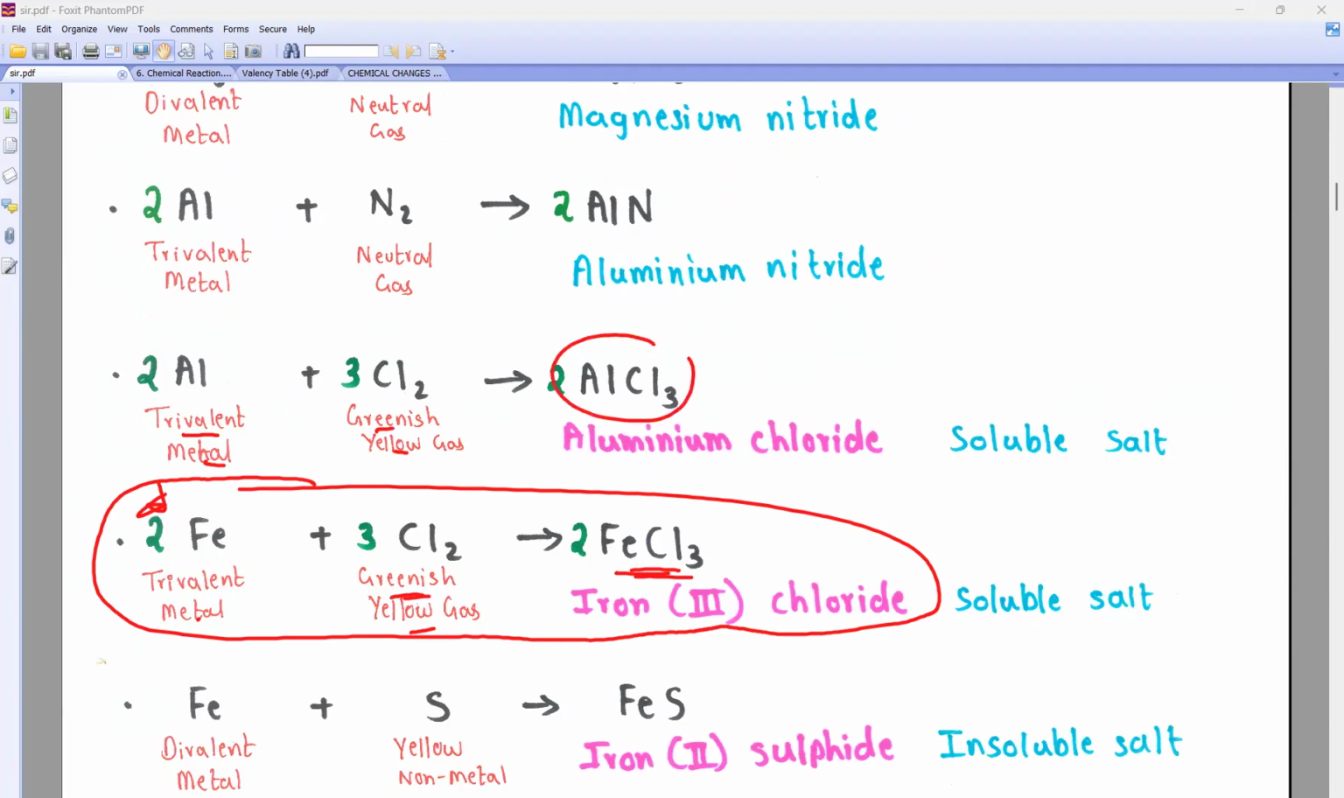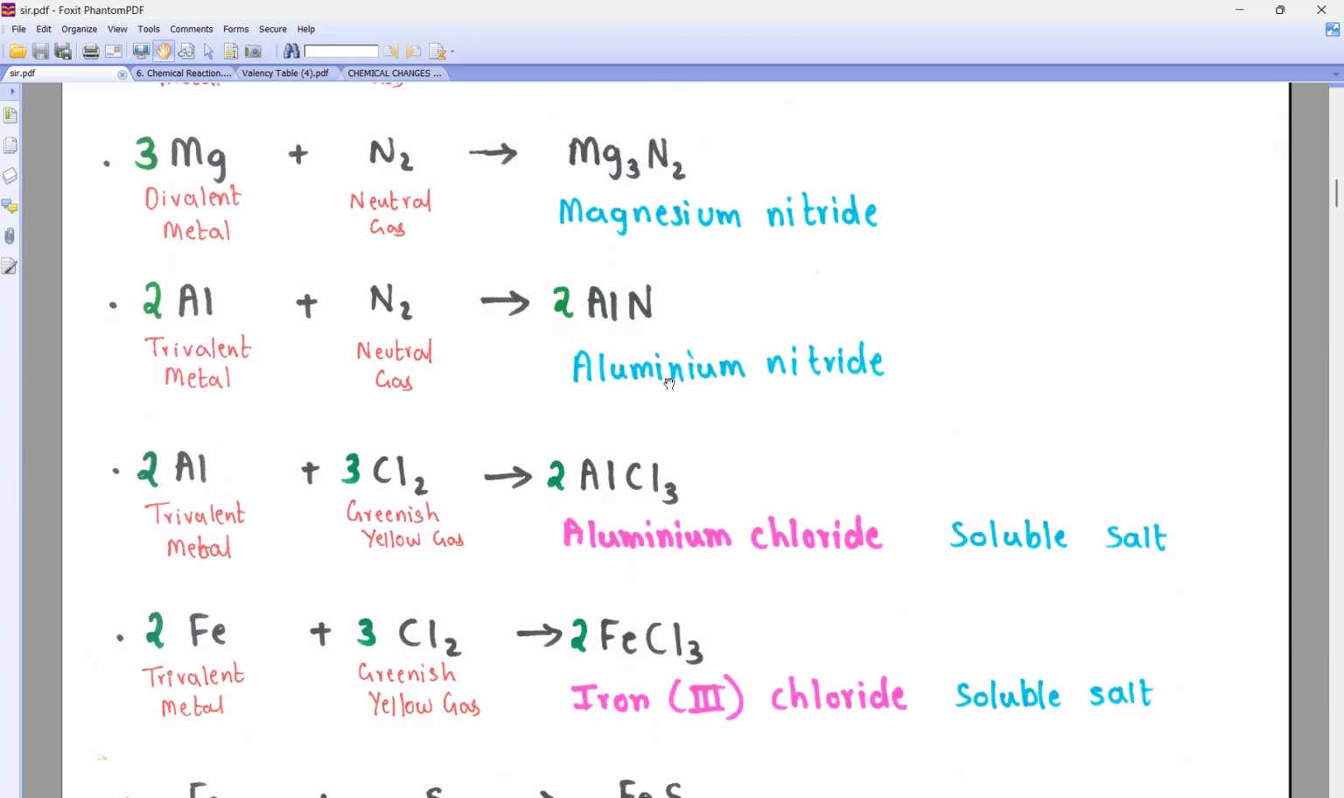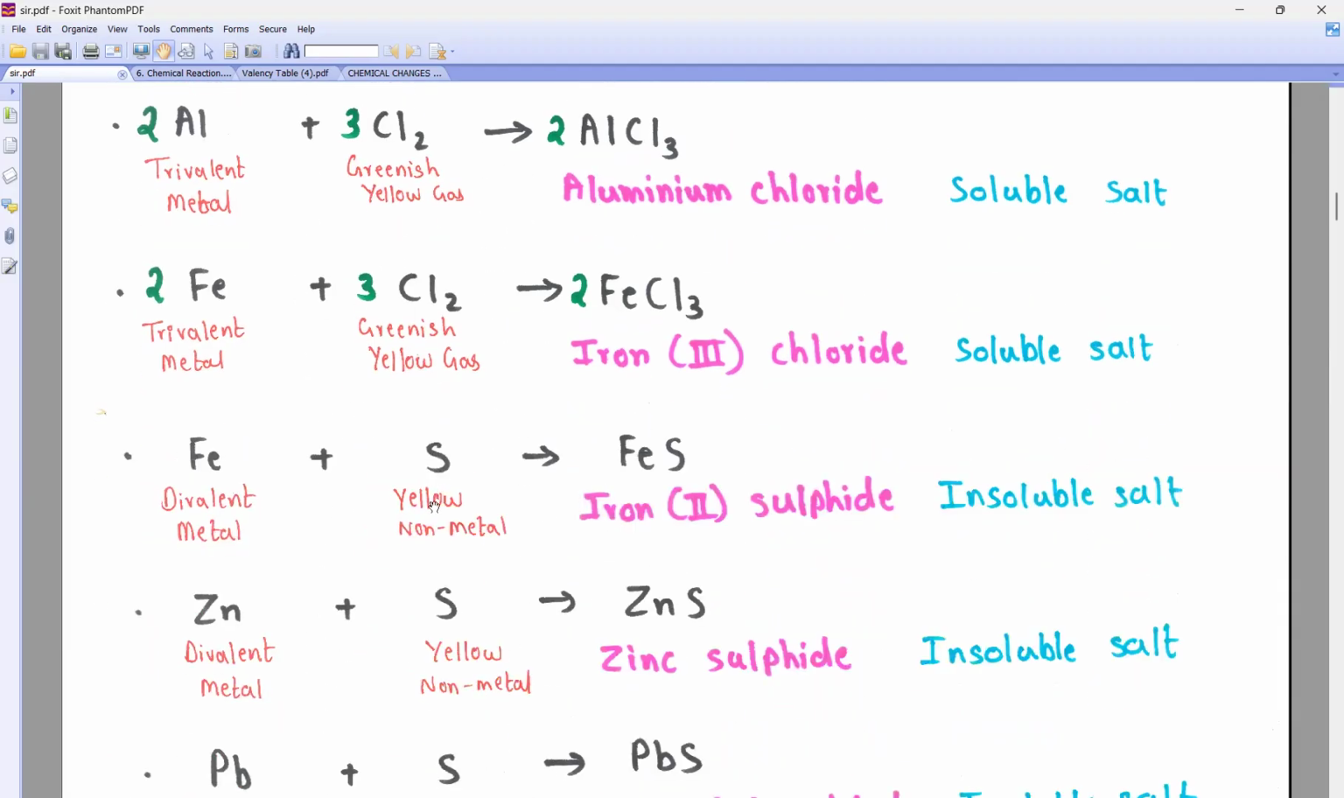Can you see trivalent metal and greenish yellow gas? Clear. Now suppose beta, if I tell you, write a reaction between Fe and a yellow non-metal. Yellow non-metal means what should come to your mind? Who was the yellow non-metal? Sulfur. So what are you going to do? Fe plus sulfur. Can you see this yellow non-metal? Therefore, I have written it here only.